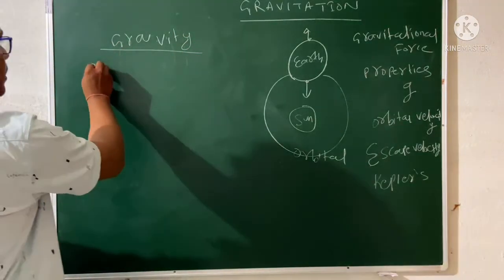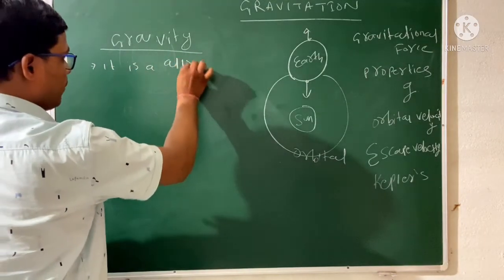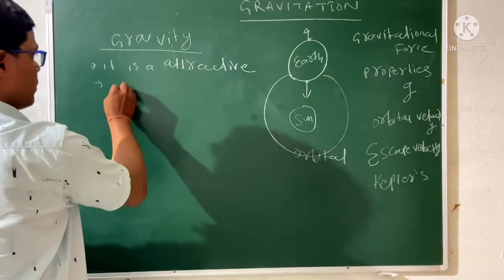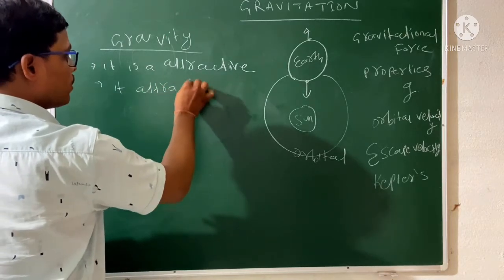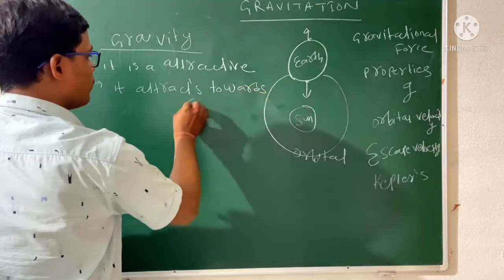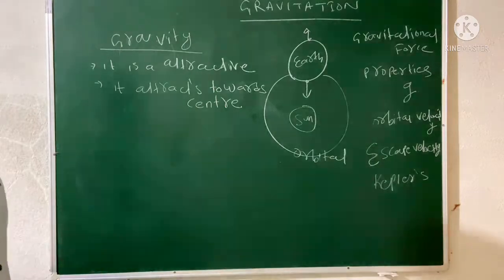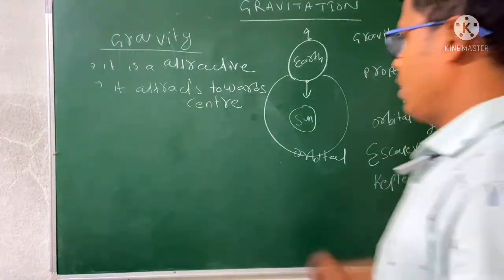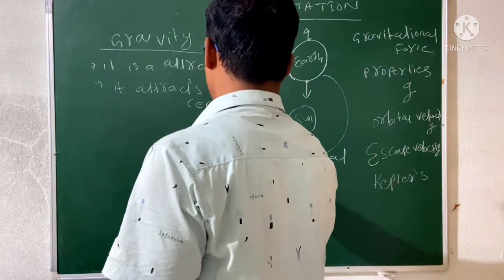And the second thing, it attracts towards the center. Okay, so it is an attractive property and it attracts towards the center of the earth.